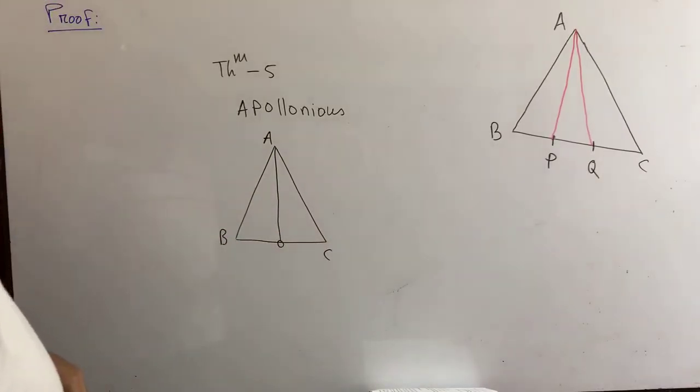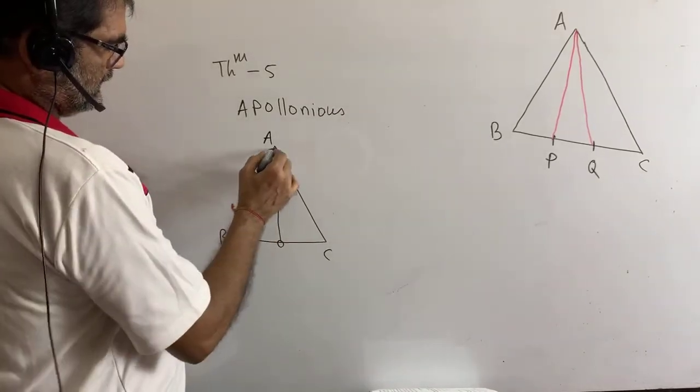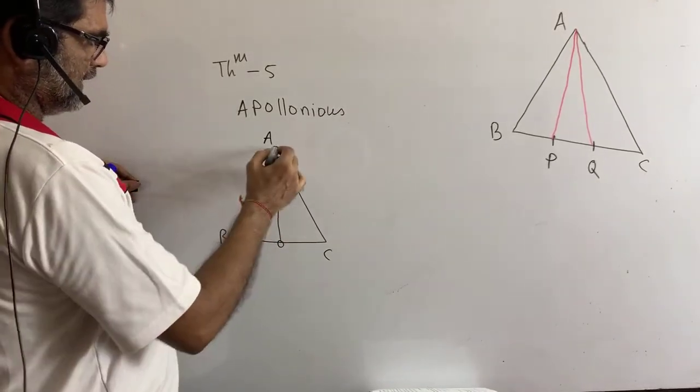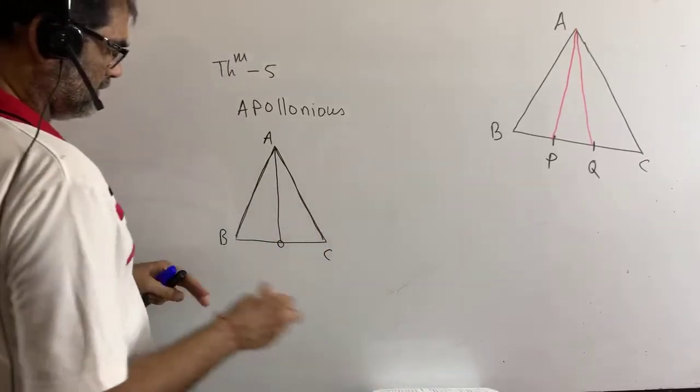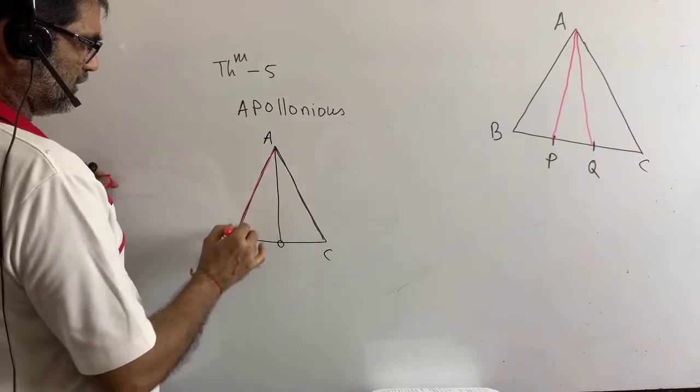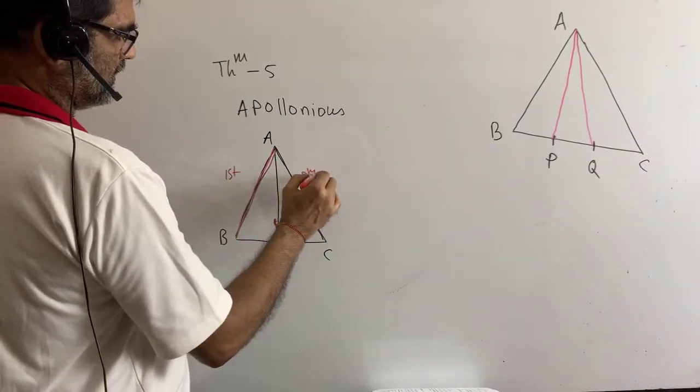In the Apollonius theorem, it is told that the sum of the squares of any two sides, I am going to consider this side as the first side and this as the second.